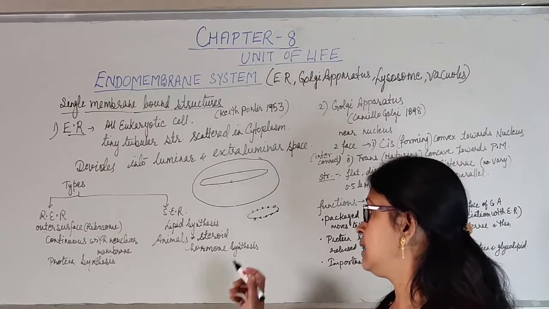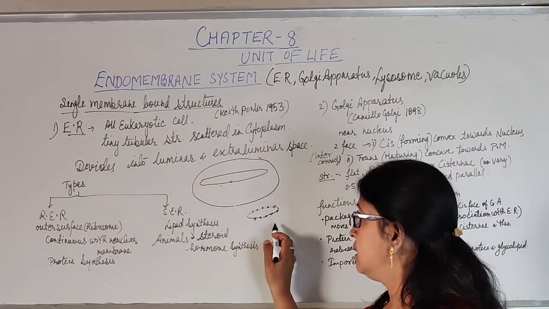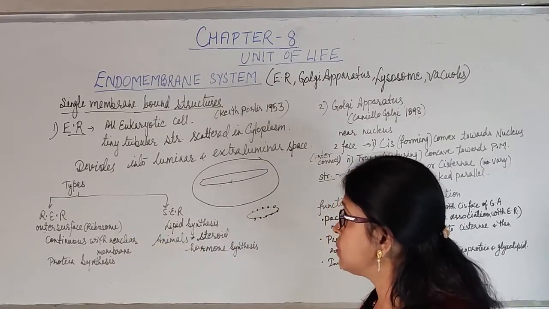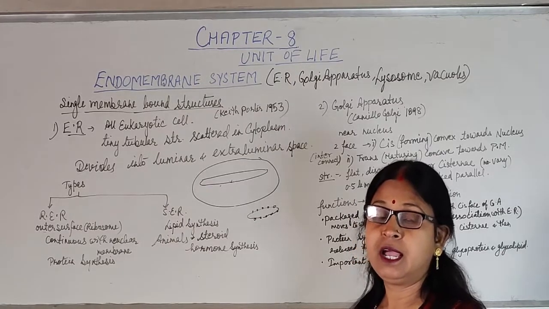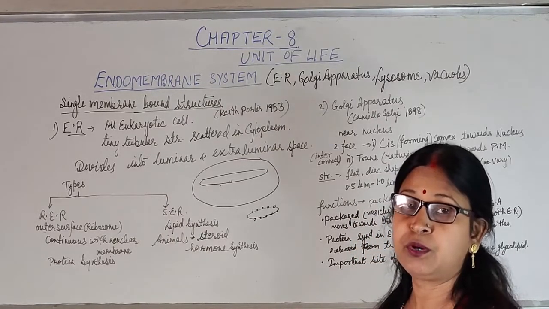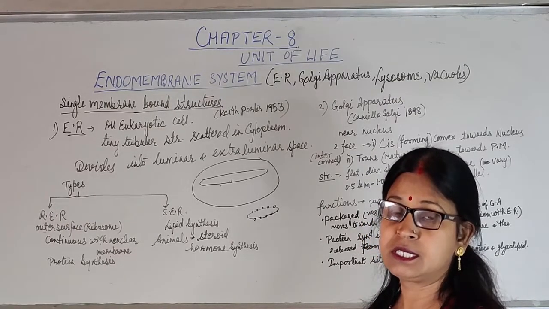In animal cells, they also synthesize steroid hormones. In this way we can see there are two types of endoplasmic reticulum which perform different types of functions, as well as give support to the cell. That's why they are known as the skeletal system of the cell.